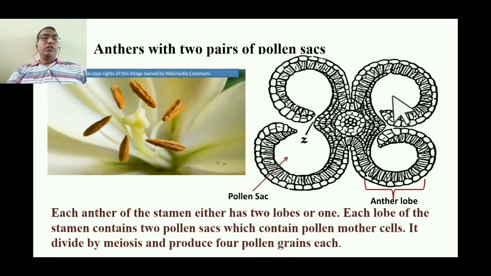Each lobe of the anther has two pollen sacs. This kind of structure is unique for the angiosperms. You will not find microsporophylls with two lobes and, inside them, two pollen sacs, and therefore it is a very unique structure which makes them different from the other plant groups.